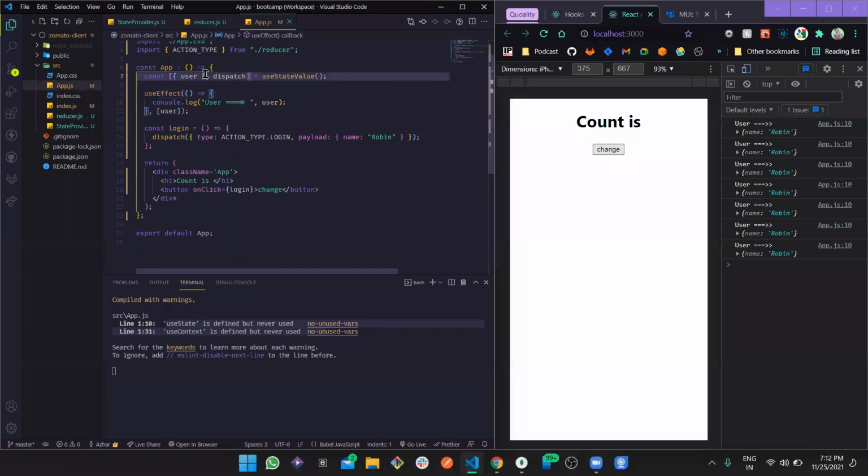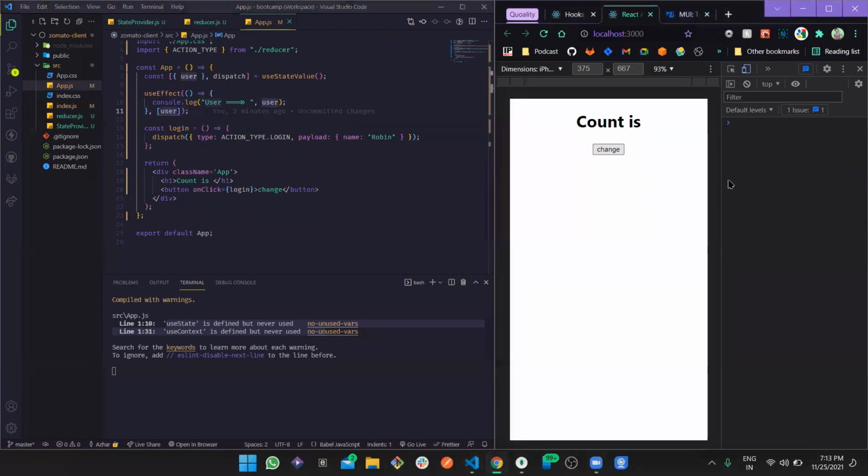It gives us the initial value, and the reducer returns an initial value and the dispatch method. In the initial value, we are destructuring, because in this case we only need the user. So we are logging the user with useEffect, and useEffect is responsive to its dependency. Every time the dependency changes, it literally logs it, and you can see.